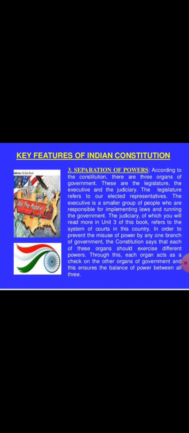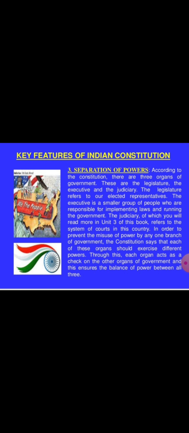Third is separation of powers. Our constitution states that there are three organs of the Indian government. They are legislative, executive and judiciary. Our elected representatives form the legislature, a group of people who are assigned the task of running the government and implementing the laws, from the executive. The system of courts comes under the judiciary.